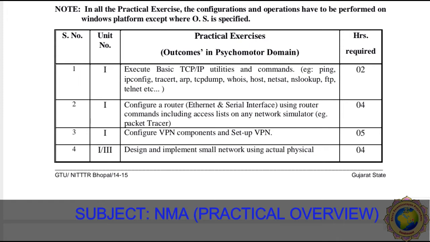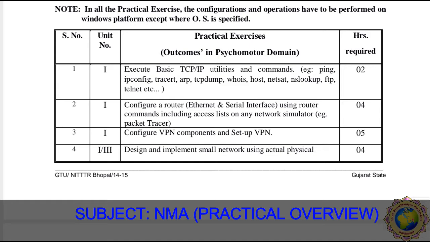The first practical is to execute basic TCP/IP utilities and commands. Dear students, here we have to work with Transmission Control Protocol, also considered as Internet Protocol.